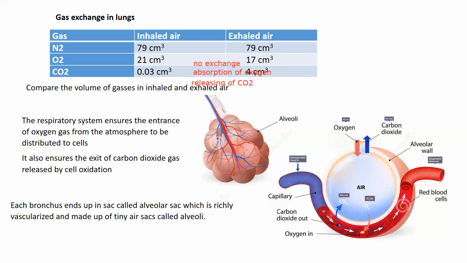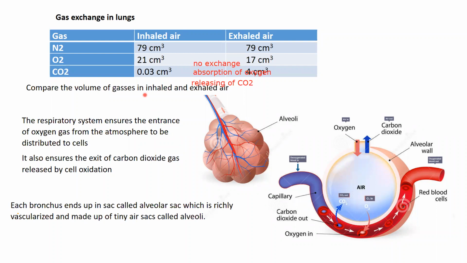Okay, so this table shows us that at the level of the lungs, there occurs absorption of oxygen and releasing of carbon dioxide. So the respiratory system ensures the entrance of oxygen gas from the atmosphere to be distributed to cells. It also ensures the exit of carbon dioxide gas released by cell oxidation. This gaseous exchange occurs at the level of the alveoli.